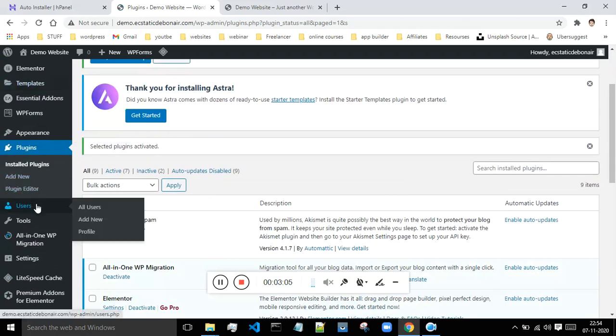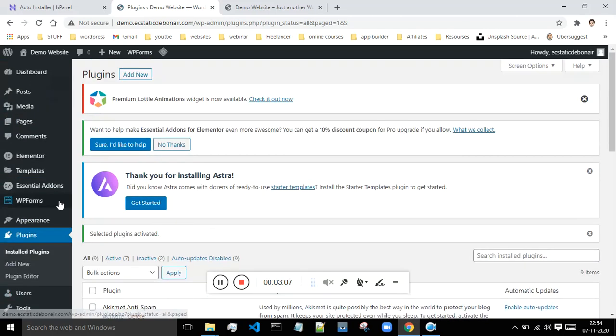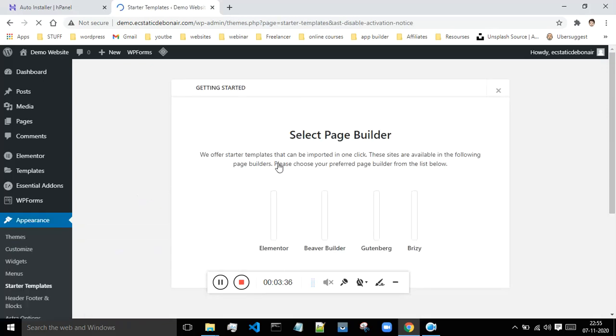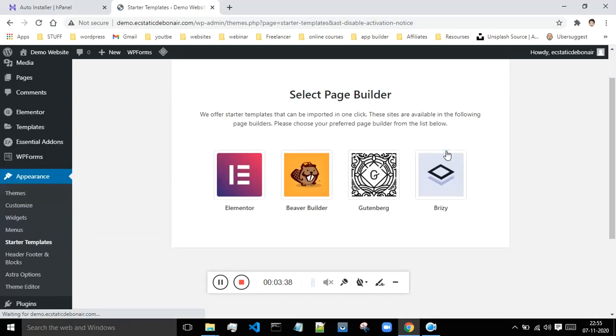Now let's just do one thing. Where is this theme? Okay, so once you activate them, you will get this option, which is the thank you from the installed Astra. Click on get started. So basically what this will do is, this will install a few more plugins if required in order to start working with this Astra. So let's see what just happens, and this will give you some options.